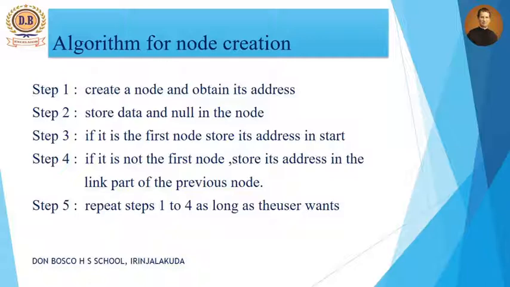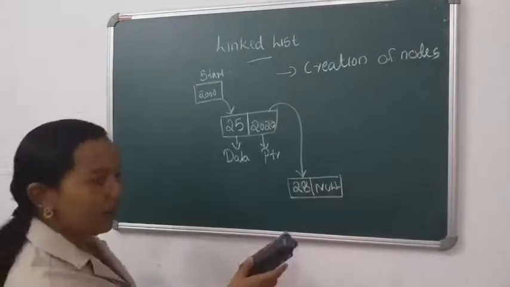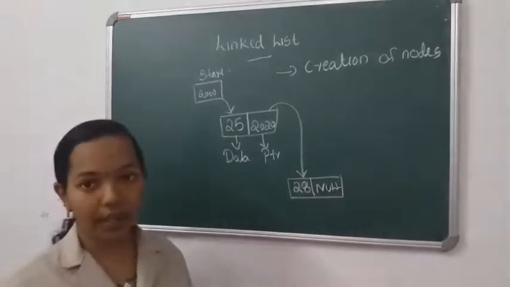If it is not the first node, then we can't do that, because you want to copy that value to the previous node. So if it is not the first node, store its address in the link part of the previous node. Step 4: repeat steps 1 to 4 as long as the user wants. So this is the algorithm for node creation. Clear? This is our first operation, how we are creating nodes. Hope you understood the concept of creation of nodes.